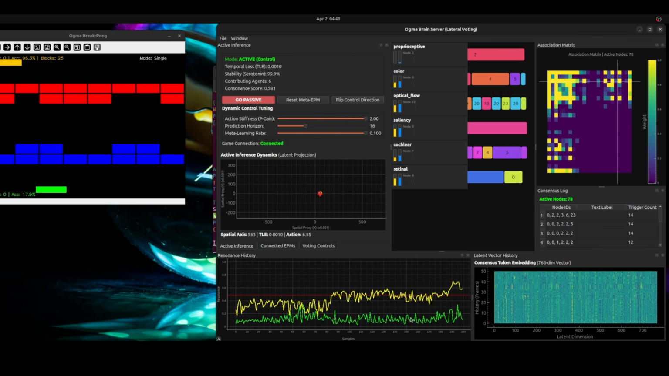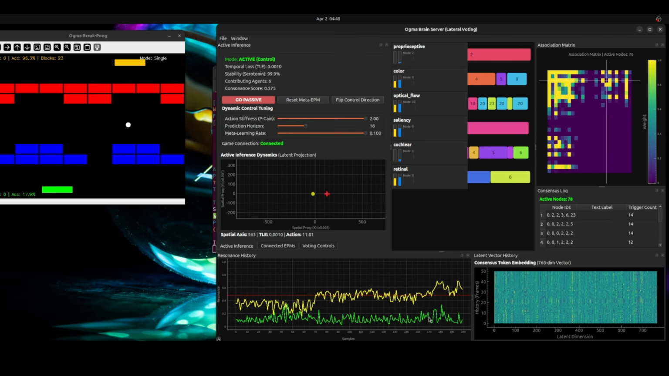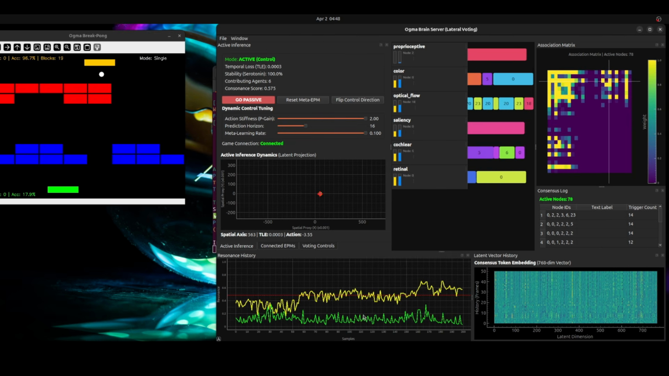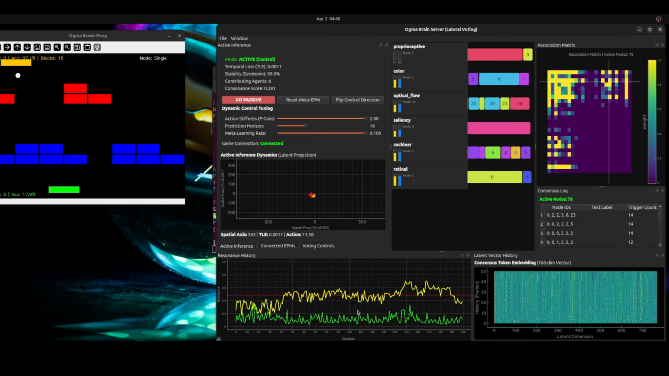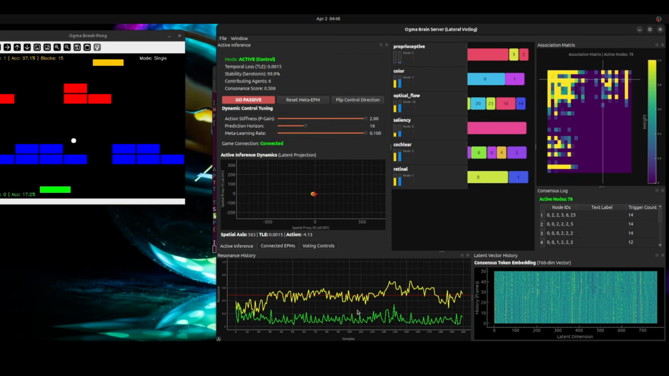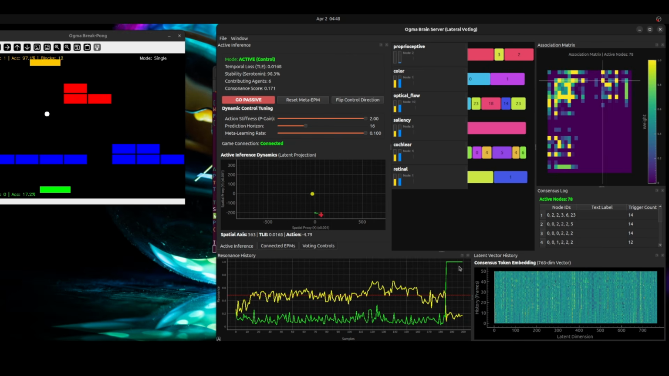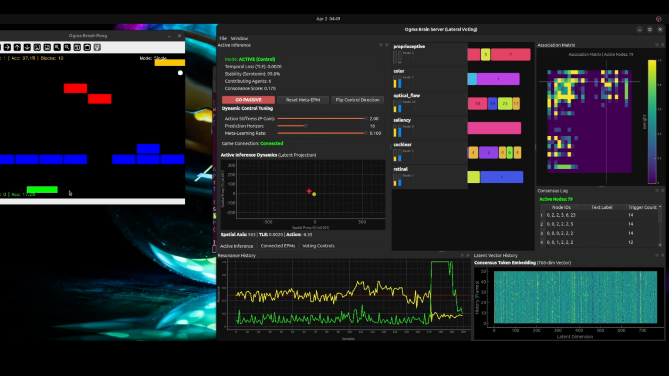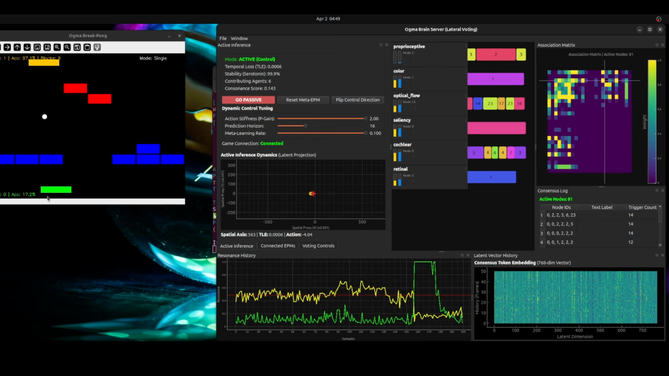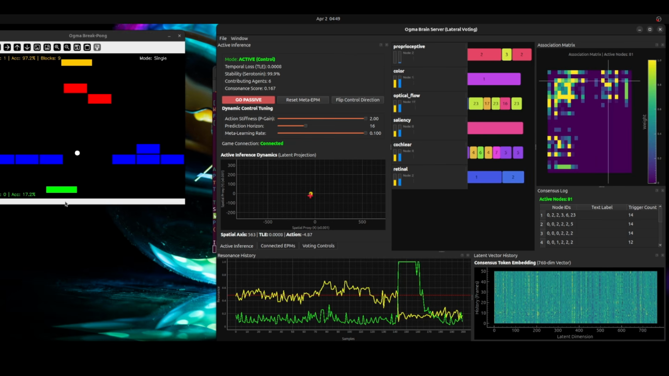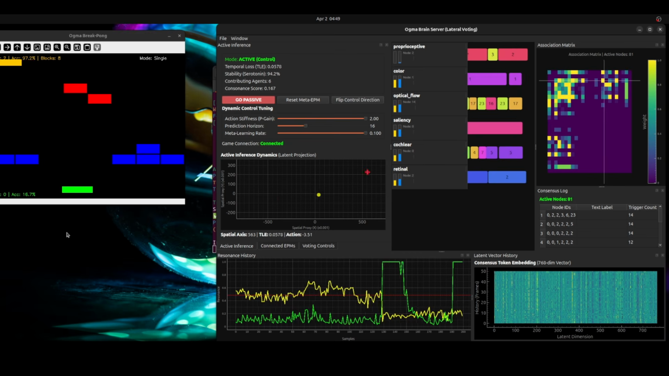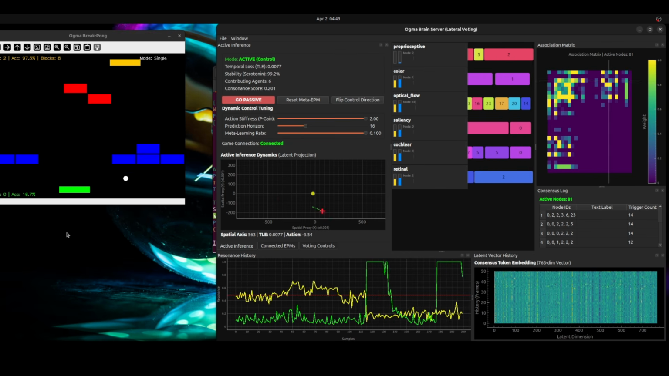Me and Gemini have tried a couple different things as far as changing the learning rate to make it babble more when it misses. You see we've got a spike here, but it hasn't really translated into better babbling. This particular version is really just kind of stuck. So that's where we're at now.